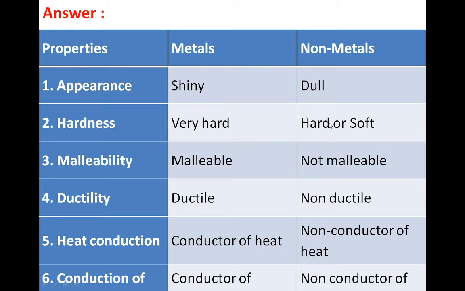Here, non-metals are generally not hard to touch, but we studied one exception: diamond. Diamond is a form of carbon and it is the hardest non-metal found in nature.